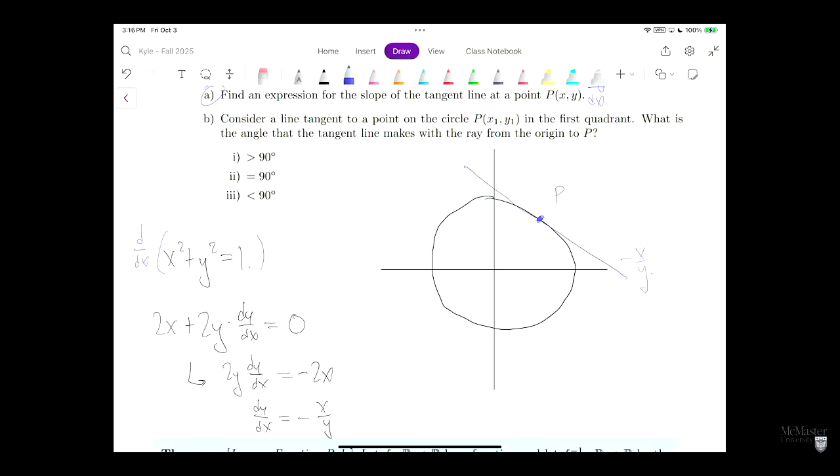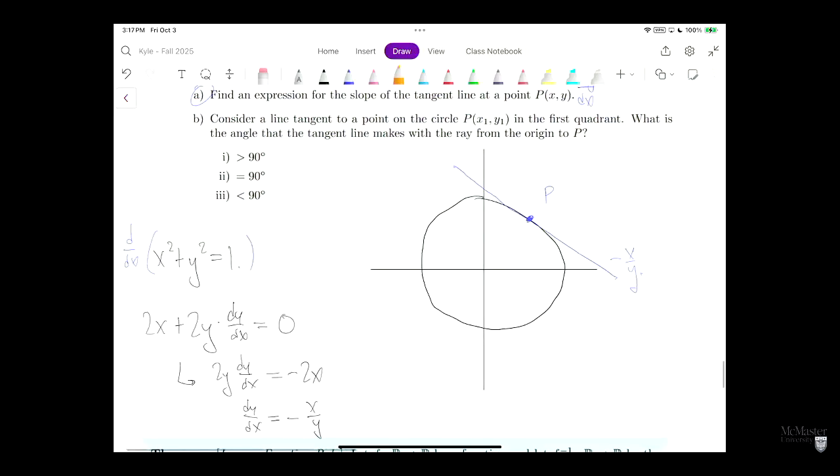Okay, so now question B says, consider a line tangent to the... Oh, yes, okay, that is the line. So this is blue, the tangent line. What is the angle that the tangent line makes with the ray from the origin to P? So the ray from the origin to P, that is this orange line here.